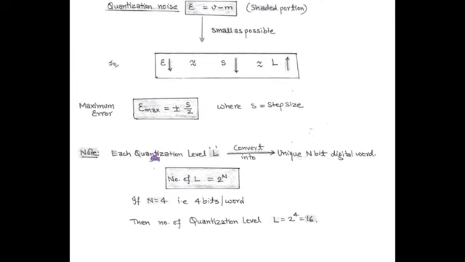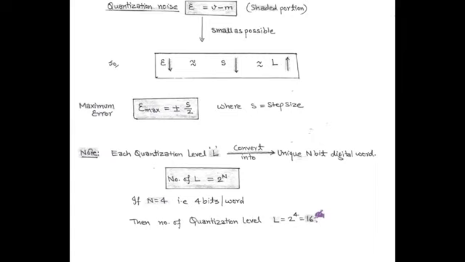So, after approximation, each quantization level, that is L, gets converted into a unique n-bit digital word, and according to this, number of levels, that is L, is equal to 2 to power n, where n is called number of bits per word. For example, when n equals to 4, the number of quantization levels, that is L, is equal to 2 to power 4, and it is equal to 16.